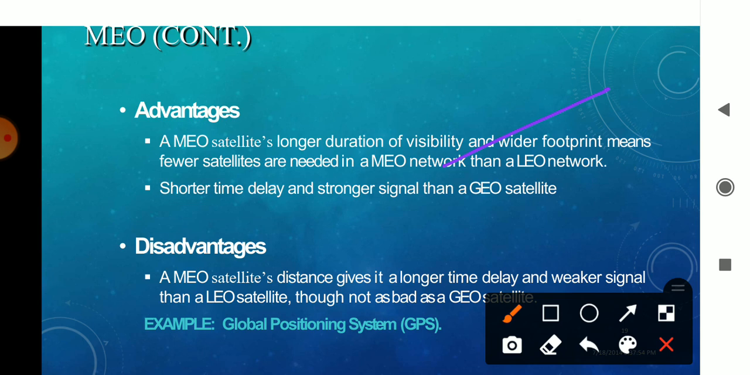Okay, and compared to that of the GEO, it has less time delay, and it even has a stronger signal compared to that of the GEO. The disadvantage is that though it is advantageous over the GEO, it has a disadvantage over LEO: here also a little bit of time delay happens and a little bit weaker signals are produced than that of the LEO satellite.